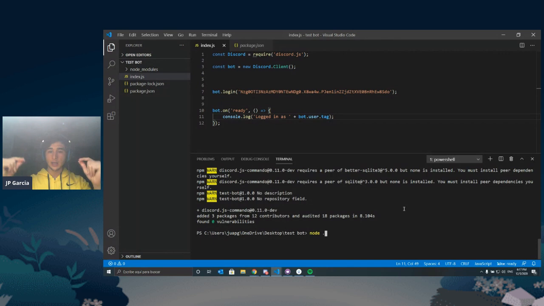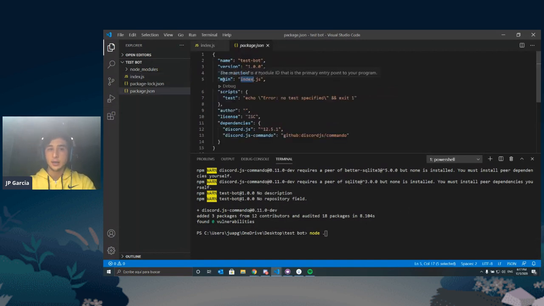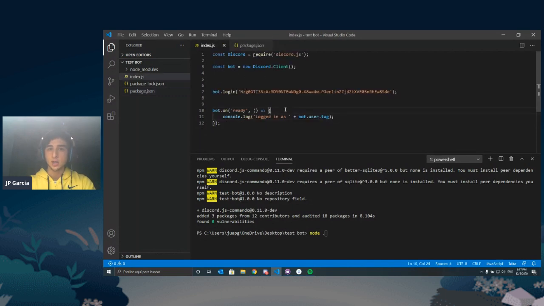What is this? We're saying, hey, node, I want you to run the main program. How does node know what the main program is? Like we said earlier, package.json says that main is index.js. We're currently writing index.js, so that's great. It all adds up. So we're going to say node dot, press enter, and it says logged in as test bot6958. That's great. It should work.